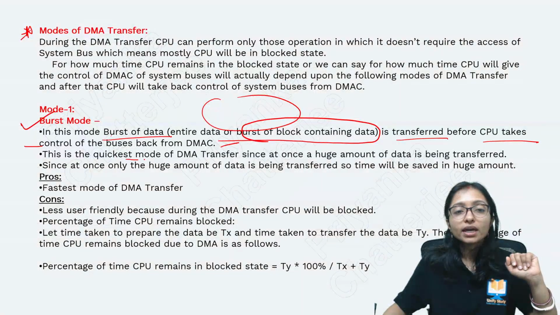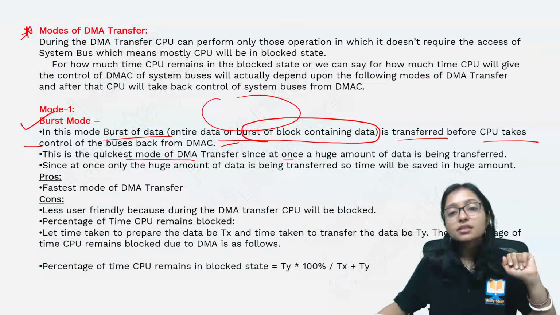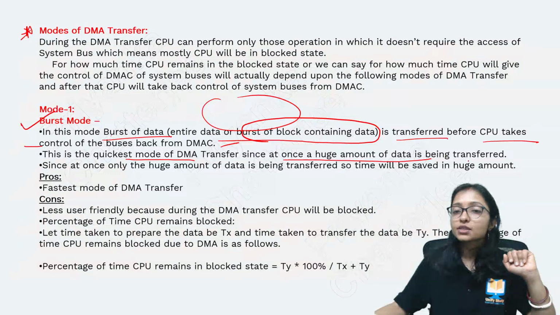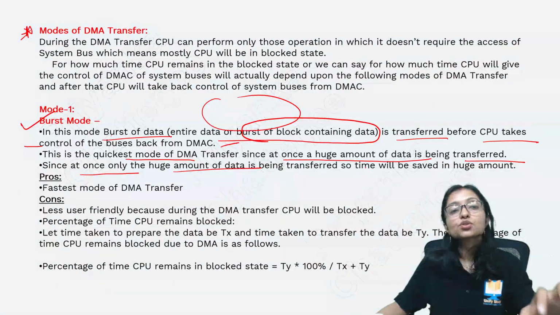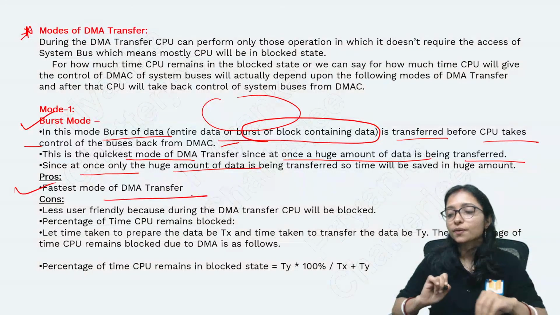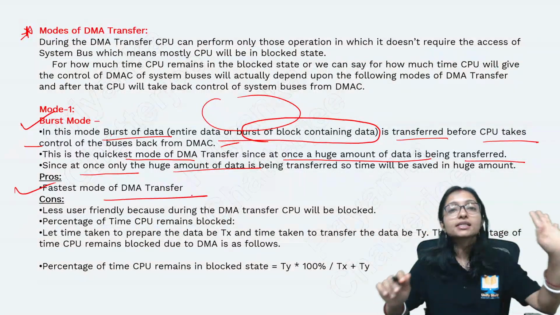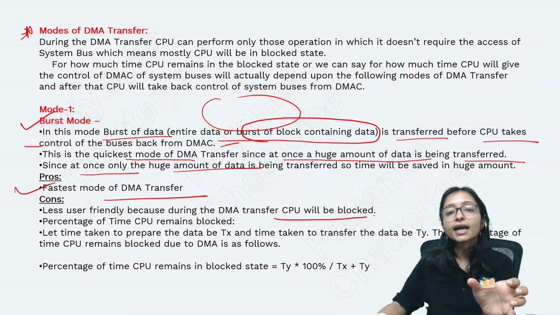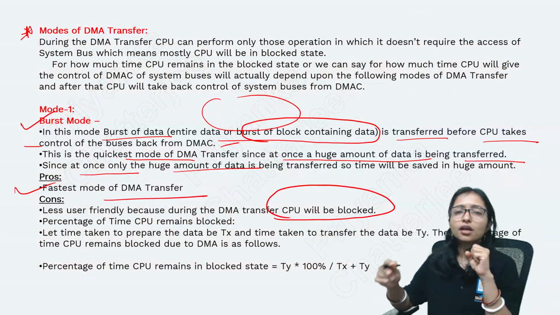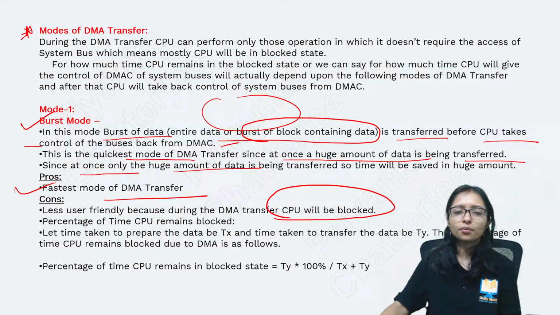Since it is a quick mode of DMA, where a huge amount of data is being transferred, it is the fastest DMA mode, but there is a disadvantage also. Here the CPU is blocked for a long time because it is sending a huge amount of data.